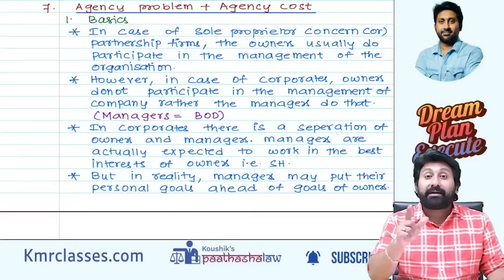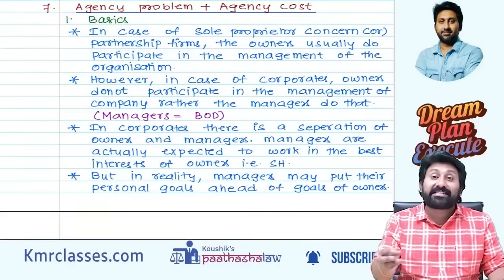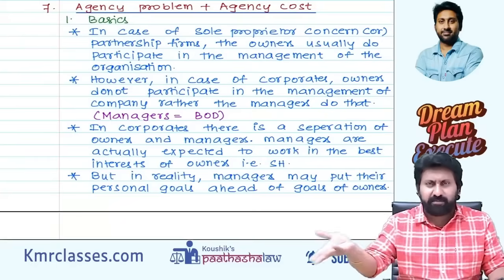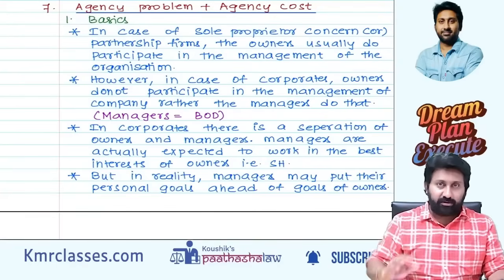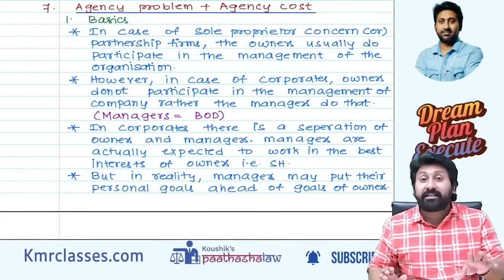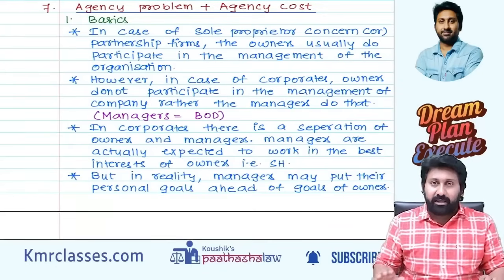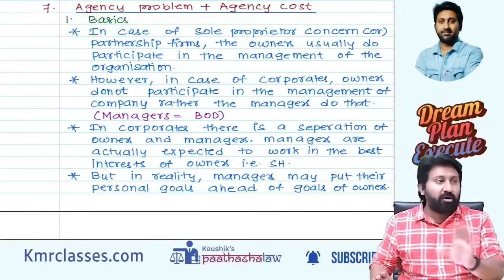Point 2, but in case of a company, there is a separate person who will do that. Those people are called the managers. Simply, board of directors, management. So management will be the agents to the company. Company is an artificial person. It cannot do anything on its own.